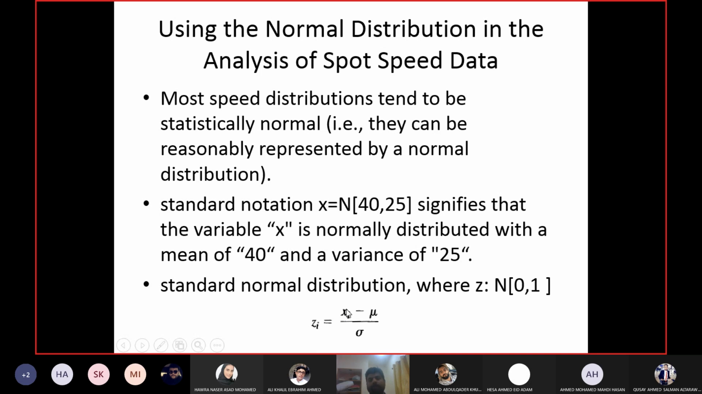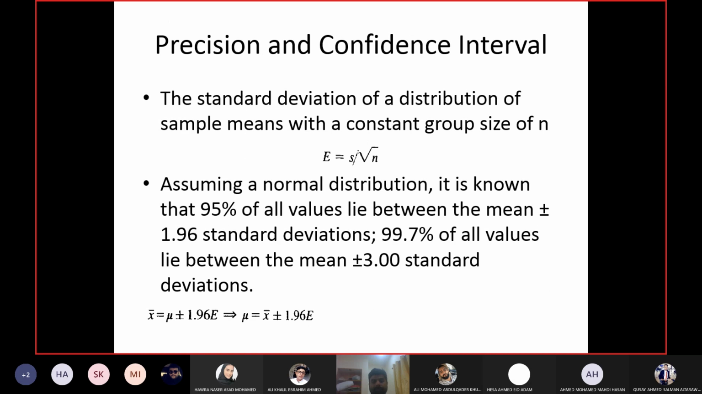Any normal distribution can be converted to the standard normal distribution, and after conversion you can use a z-table to find out whichever values you require.